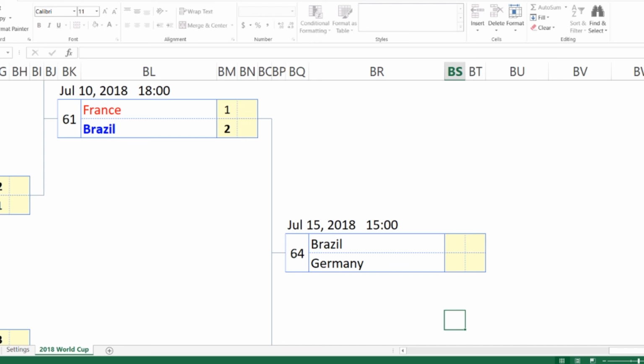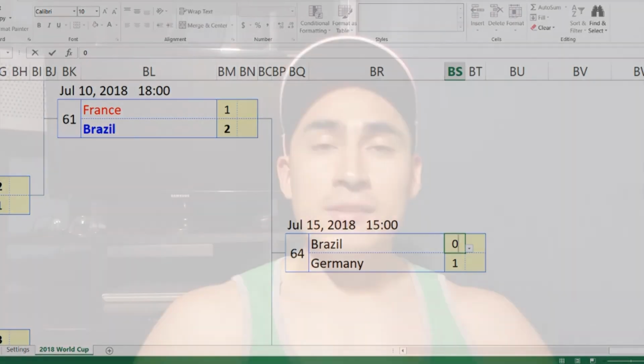I think Germany can beat Brazil, even though Brazil beat them in the friendly. But friendlies are friendlies, you know, and soccer changes every day. Every team has a different way of playing. I'm going with a 1-0 victory, barely. No 7-1. So yeah, there you have it. All right, guys, so that's it. I'm surprised that I picked Germany to win the World Cup again over Brazil.